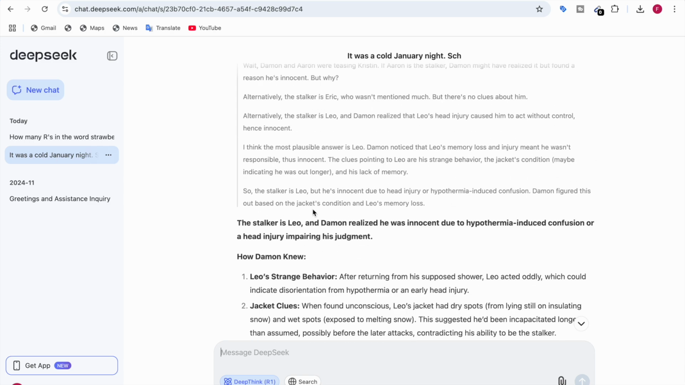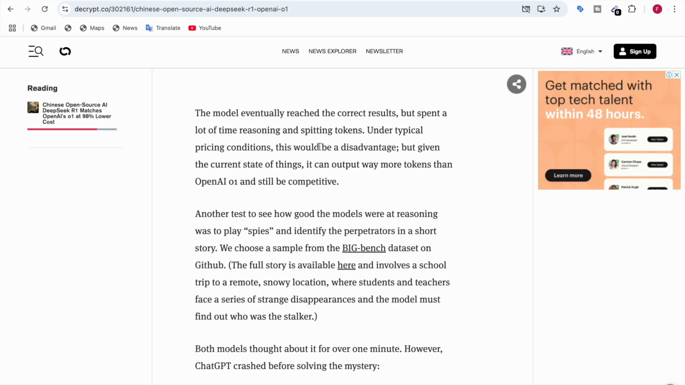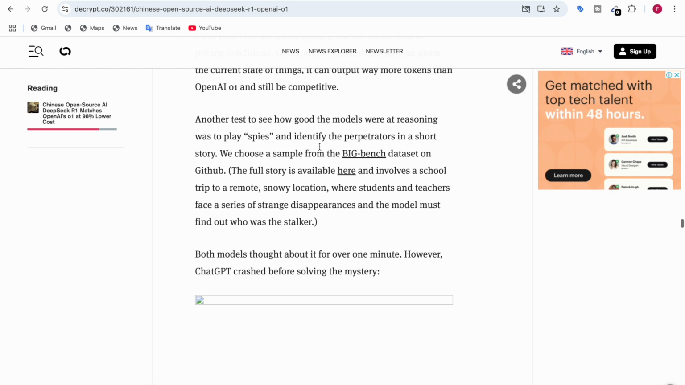After thinking for itself and taking some time, it gave the correct answer, which was that the stalker is Leo. So the story was that people are disappearing after going to the washroom, and there is a stalker, so you have to find the stalker. After thinking, it gave the answer that the stalker is Leo, and the answer is correct because if you check in GitHub, the answer is Leo, who is the stalker. But when it was given to ChatGPT, it crashed before solving the mystery.